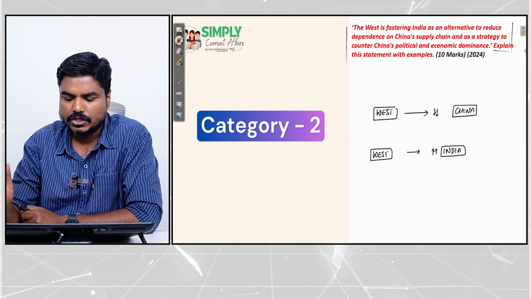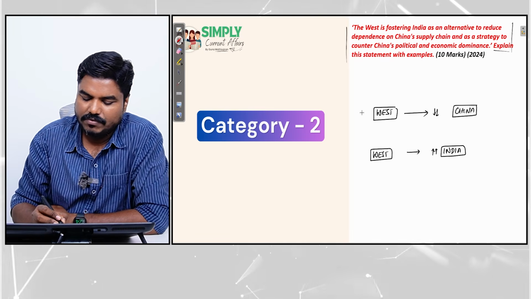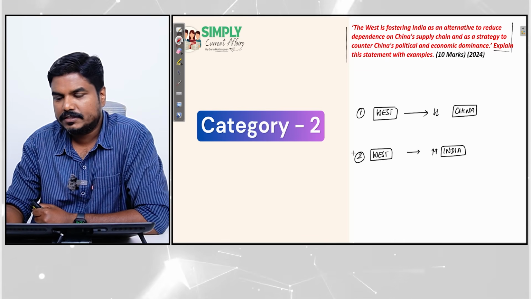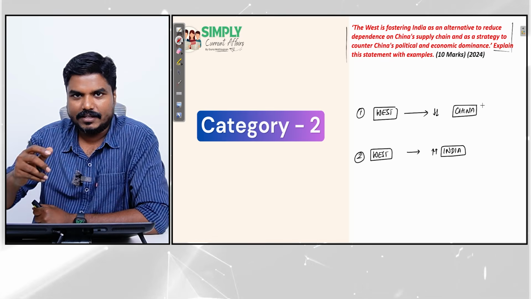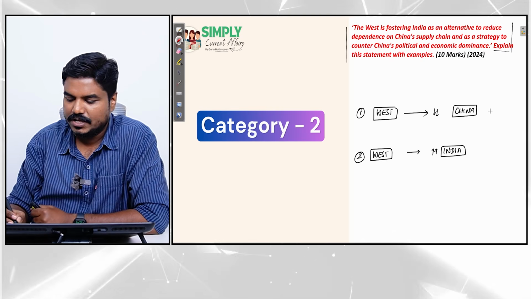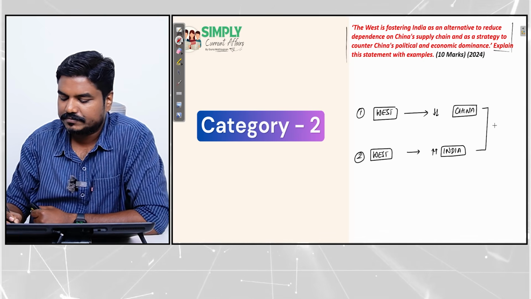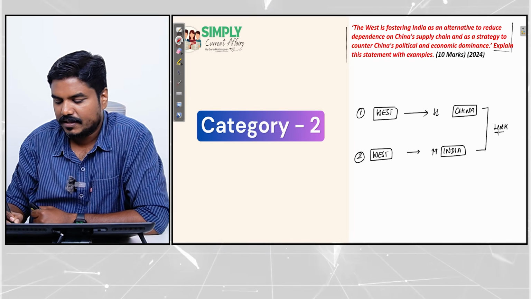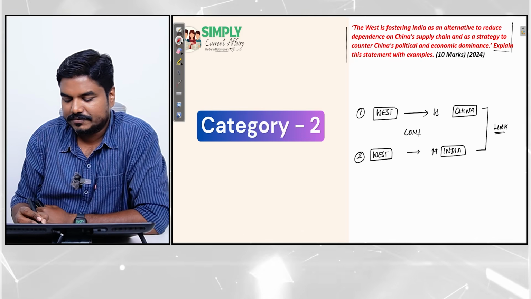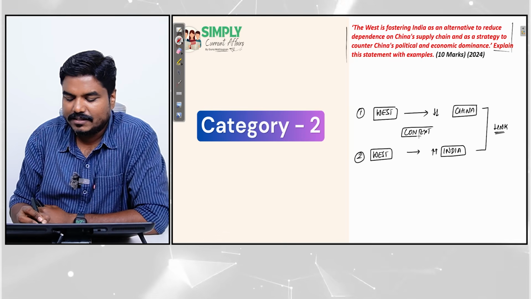This is the question. So two concepts. We found two concepts. Now these two concepts have to be linked. That is the demand: you link them and explain the statement with examples. So we have to link. To link, let me take the help of context. Context is nothing but backdrop.